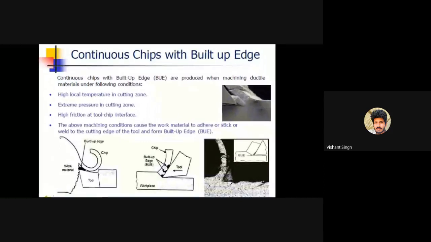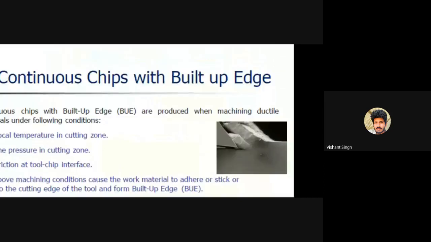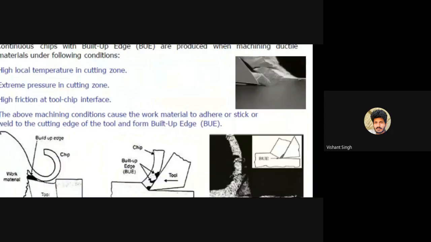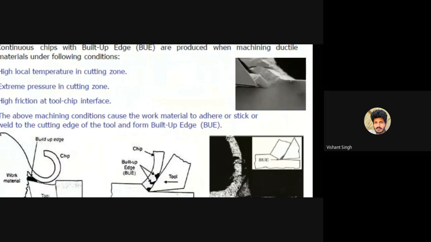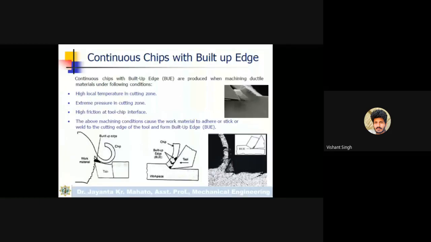Due to the high temperature from the friction between the tool and workpiece, there are chances of this chip sticking to the tool, and a built-up edge will form.